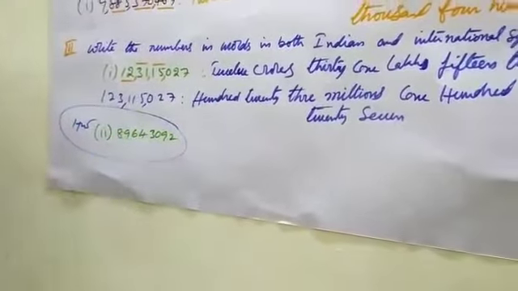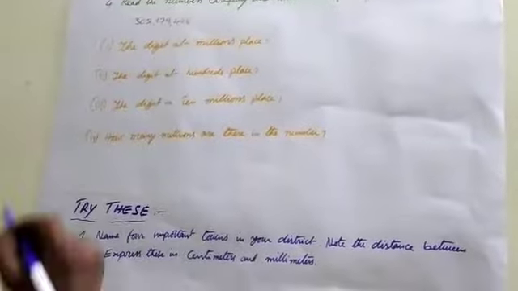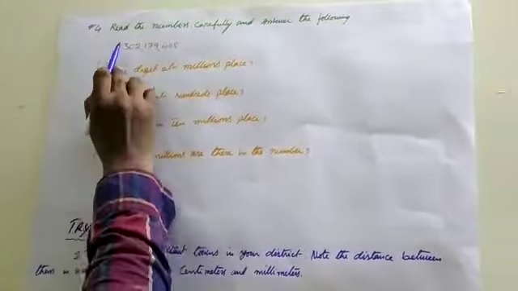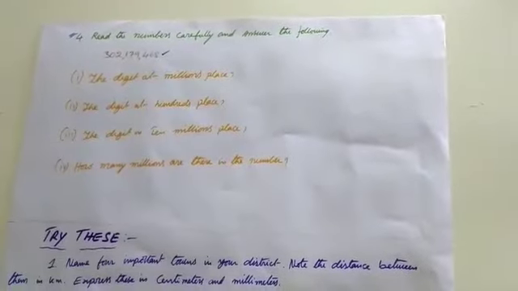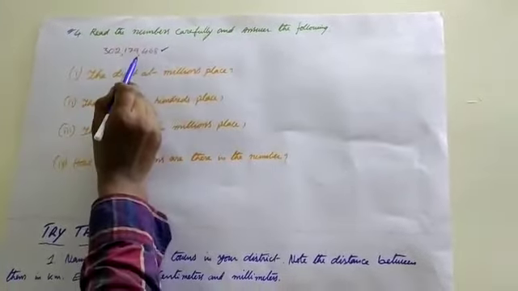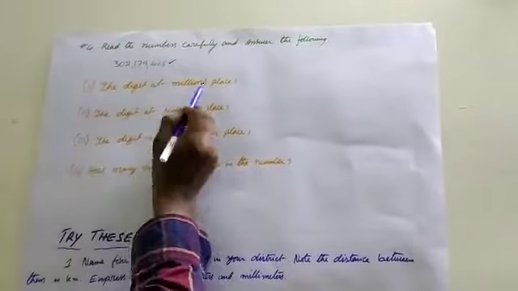You will try. Go to the fourth row. What is the fourth row? Read the numbers carefully and answer the following. This is the given number, like the international system. The digit at the million place.